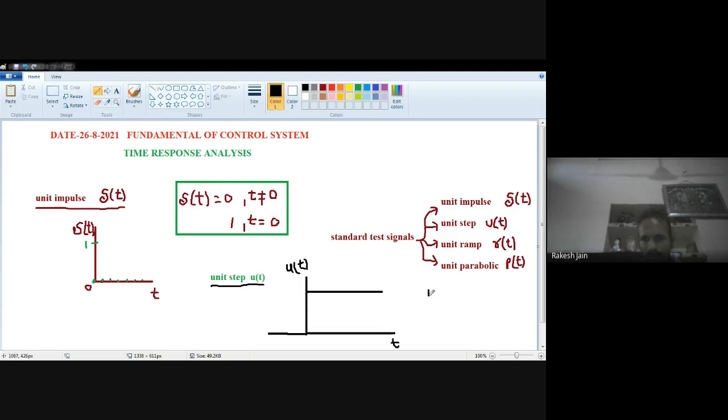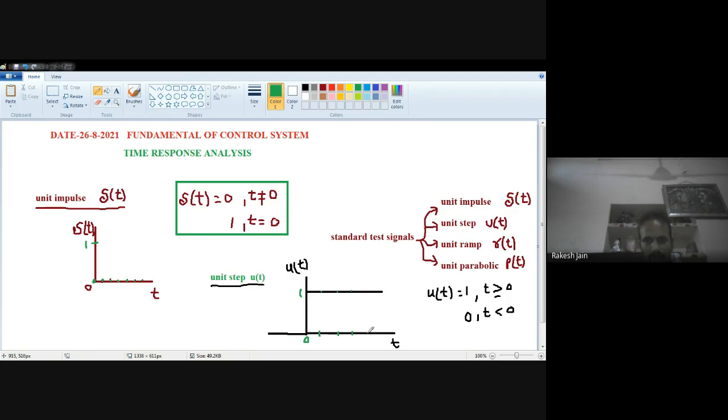So what is the meaning of u(t)? First I am going to write down that u(t) is always equal to 1 whenever t is equal to 0 or greater than 0. So equal to or greater than can be denoted by this sign. And if t is less than 0, then this u(t) is equal to 0. So here t is 0. Now with this green color I am going to show you. Here t is 0 but u(t) is 1. Here t is greater than 0, u(t) is 1. Whatever the value, 2, 3, 4, anything of t.